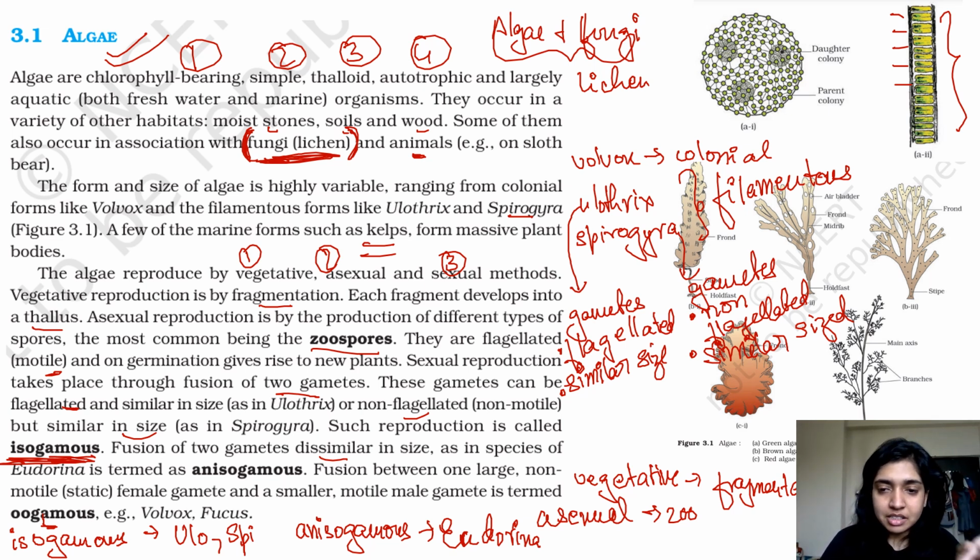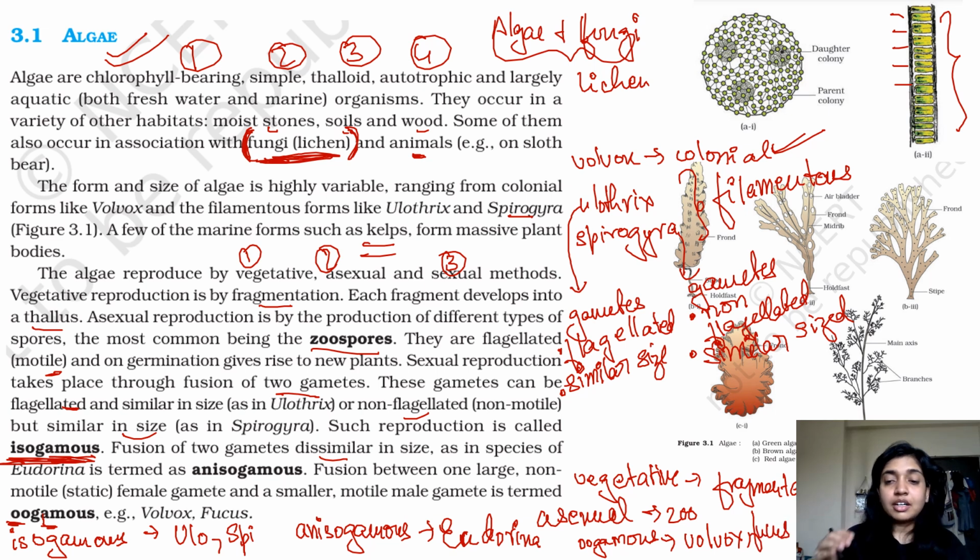Oocyte means female. So if the female is bigger, it will be harder for the female to swim. If the male is smaller, it will be easier for the male to swim. So in those scenarios, it is known as oogamous. So when we are talking about oogamous, you have two examples, which is Volvox, which was, if you remember, colonial, right? So Volvox and Fucus.